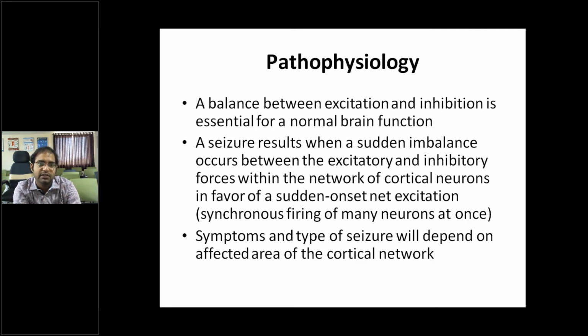So a seizure results when a sudden imbalance occurs between excitatory and inhibitory forces within the network of cortical neurons in favor of a sudden onset net excitation. So synchronous firing of many neurons at once occurs. Symptoms and type of seizures will depend on the affected area of the cortical network.